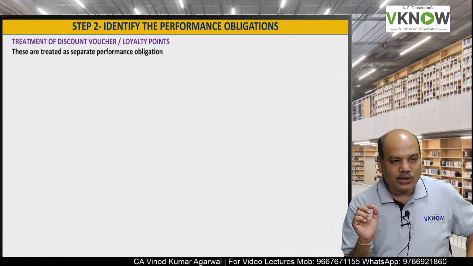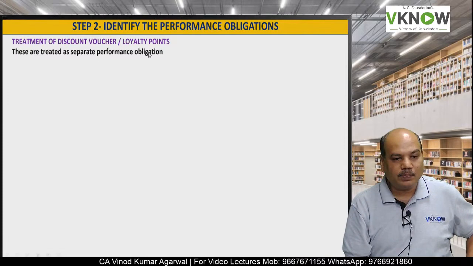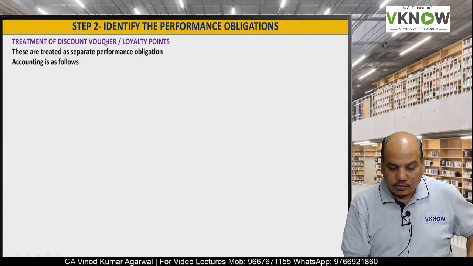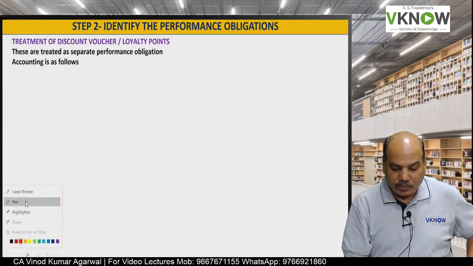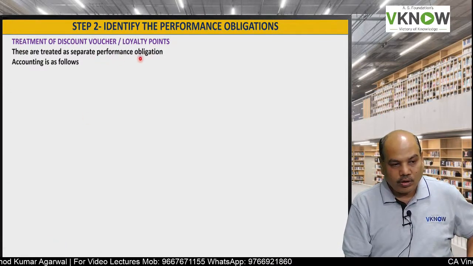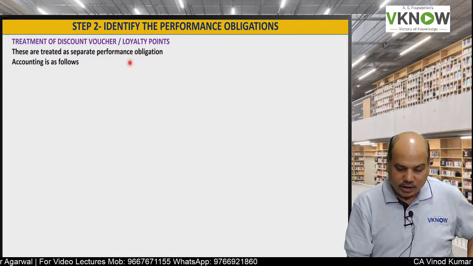I have made a small summary, very useful to you. These are treated as a separate performance obligation. Even when the entity gives a discount voucher or loyalty points, it will be treated as a separate performance obligation because you are promising to supply goods or services at a later date at a discount.